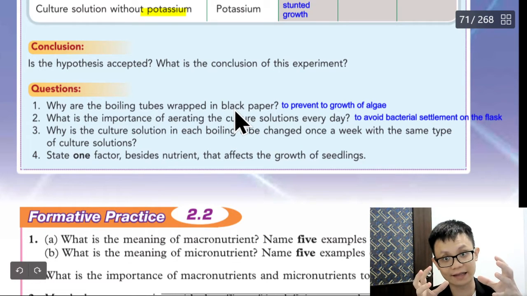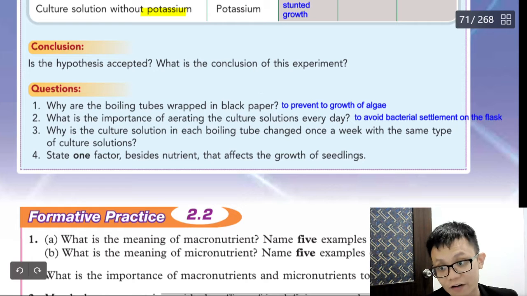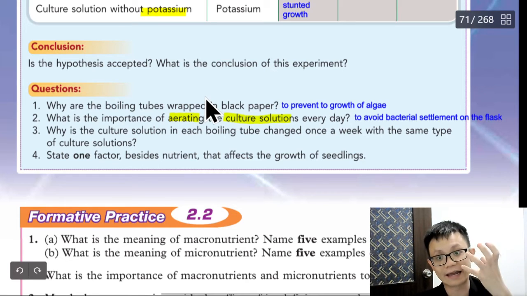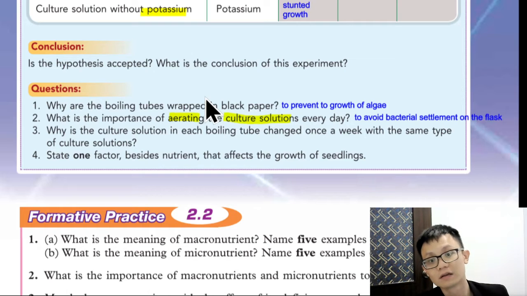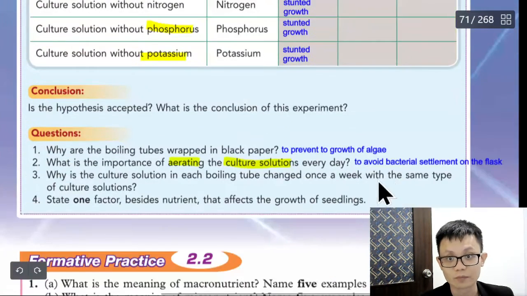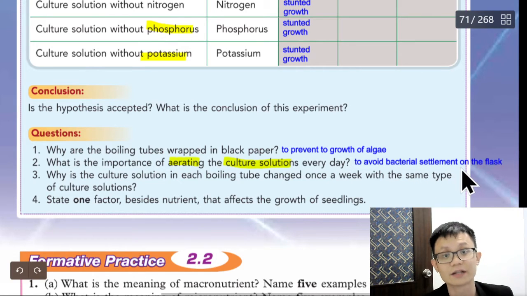The soil of the plant. Aerate means to let the air go in, correct or not? Menggemburkan tanah. So you chop, so the soil can let oxygen go in. So why is it important to aerate the culture solution? So probably is to avoid the bacterial settlement on the flask. So let me know if you have a better answer.